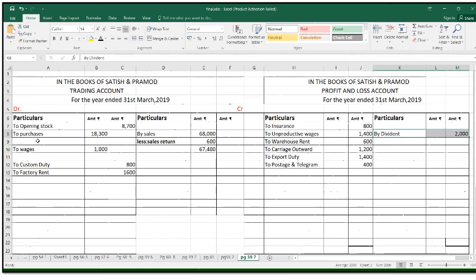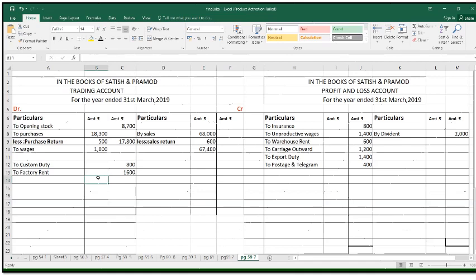Then next is your purchase return. So we're going to deduct that purchase return from the purchases, that is we're going to deduct 500 from 18,300. So outer column will be 17,800. Then next sundry creditors, it is going to transfer to the balance sheet liability side. Then 10% bank loan, that will also be transferred to the balance sheet liability side.